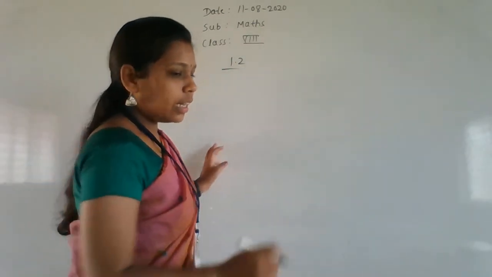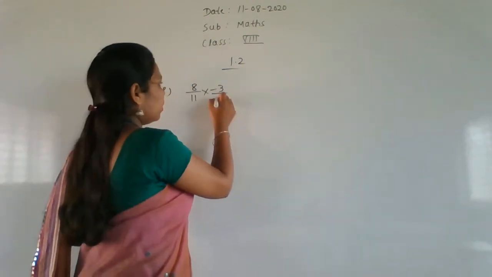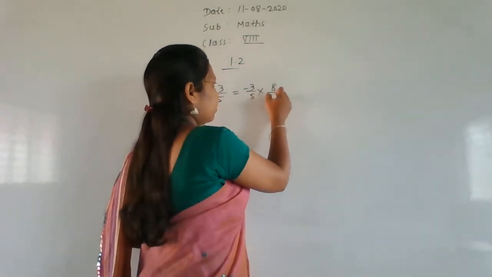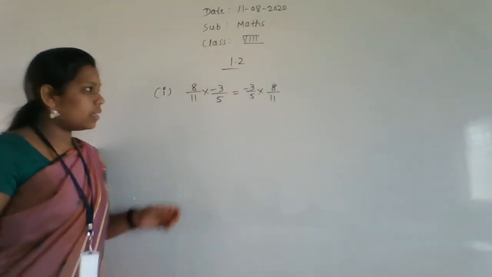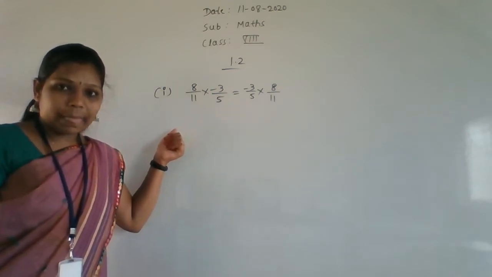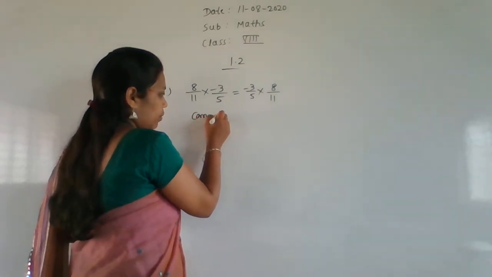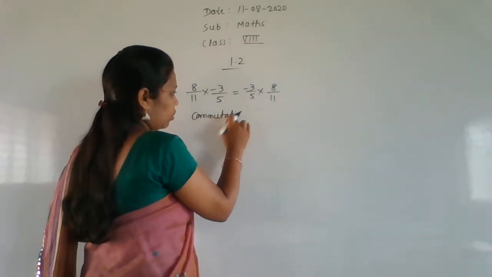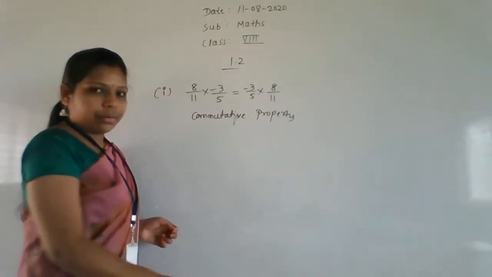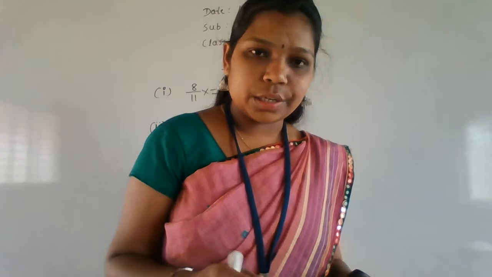First one is 8/11 × (−3/5) = (−3/5) × 8/11. Which property is it? They are just exchanging the rational numbers here. So which property is it? It is the commutative property. Like that you have to write. I will just write the answers here, so please go through the questions in your textbook.